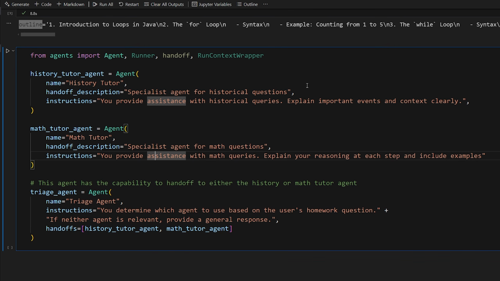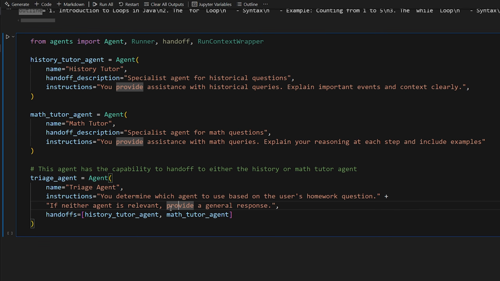Let me give you guys another example of handing off. Now we have something called a triage agent. This is usually just when you have an agent that takes an input and decides which one to route to. In this case, we have a triage agent that takes a user's homework question and then decides whether to route to the history tutor agent or the math tutor agent, or if neither agent is relevant, provide a general purpose response. So it's kind of like a fork in the road. Which one do I choose? Or if none of them apply, then just give a generic response, right?